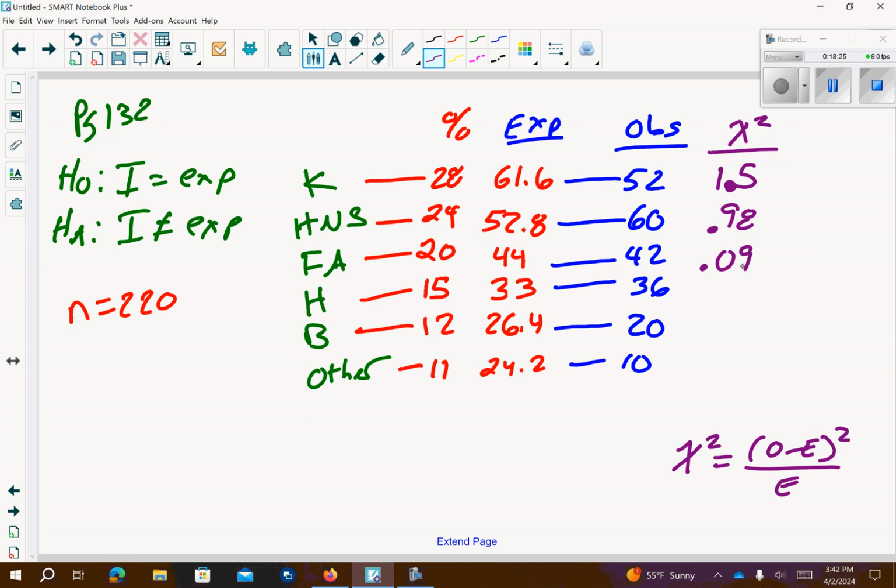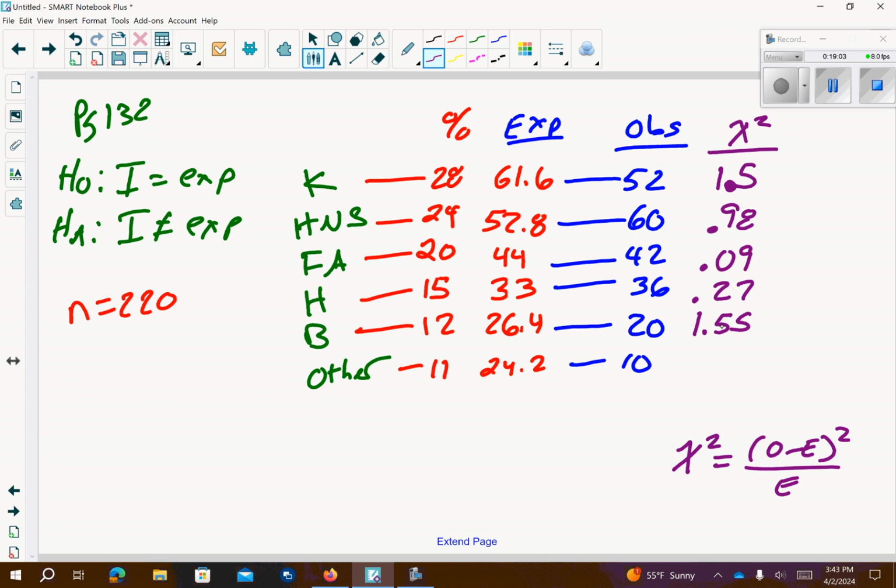Then I'm going to do observed minus expected. That's 3. Square 3, get 9. 9 divided by 33. That gives me 0.27. Then I'm going to go observed minus expected. That's 6.4, square that. That gives me 40.96 divided by 26.4. That's going to give me 1.55. And then the last one, I'm going to go 10 minus 24.2.